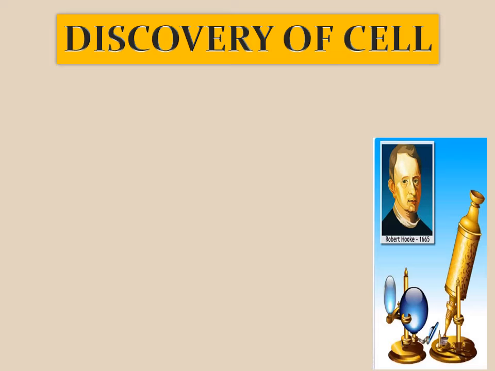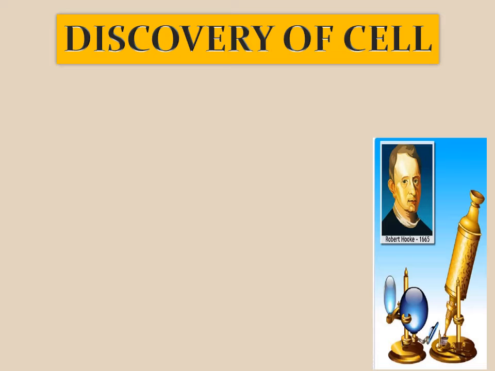Generally it happens that discoveries occur by chance. So Robert Hooke was just playing with a pair of lenses, and since at that time there were no microscopes, he took some lenses and designed a microscope himself.